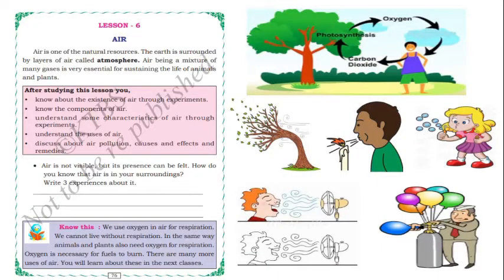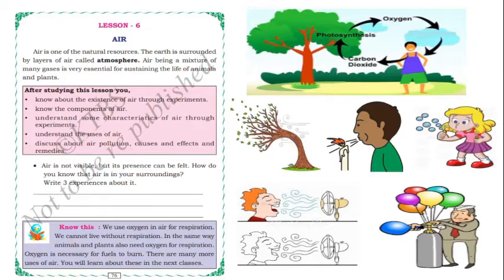Lesson number 6, air. After studying this lesson, children will come to know about the existence of air through experiments and will come to know the components of air, and we can understand some characteristics of air through experiments, and we can understand the uses of air, and we can discuss air pollution, causes, effects and remedies.